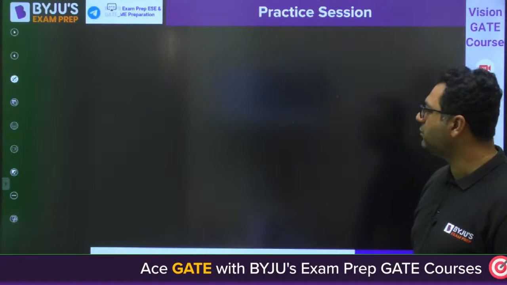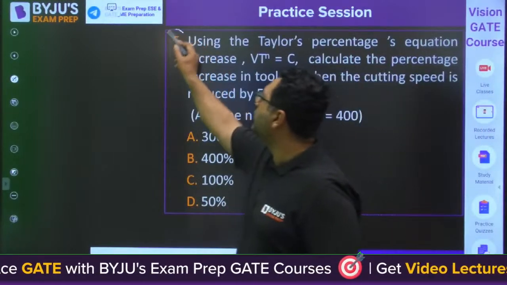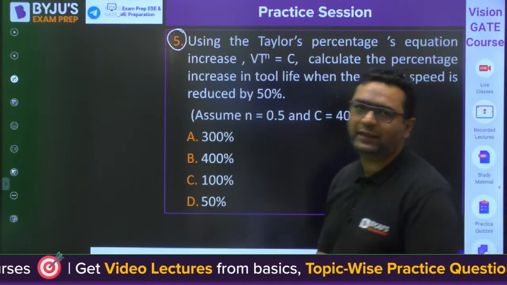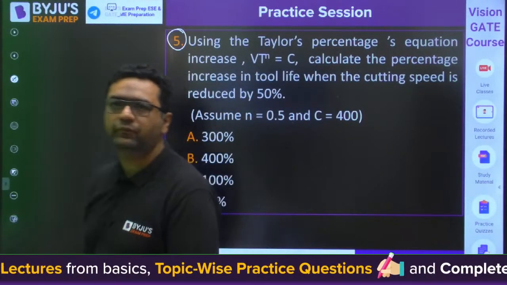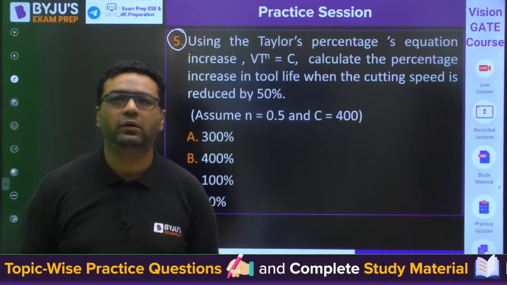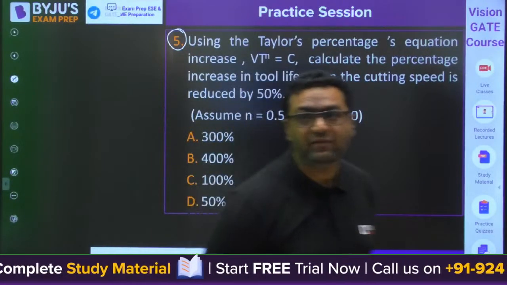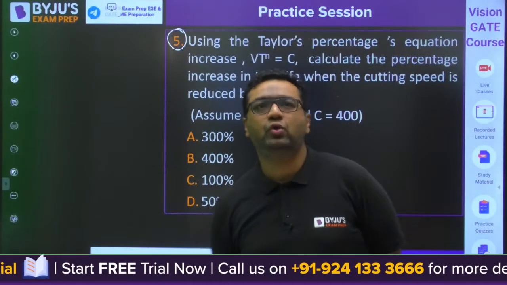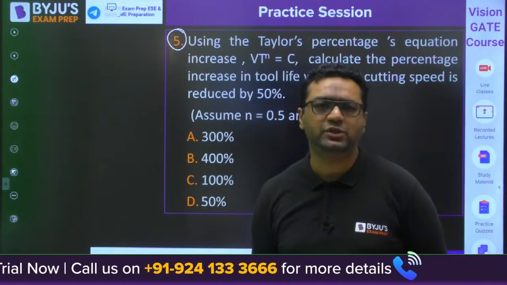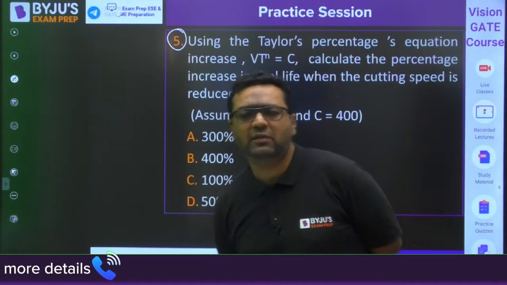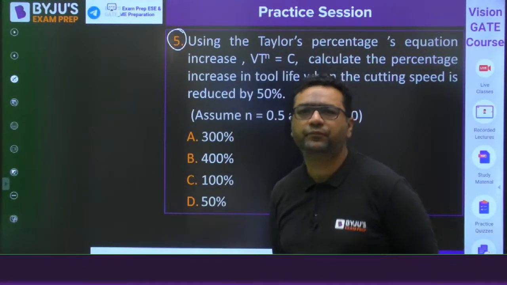Very good. Question number 5 is from the Taylor tool life equation. Abhishek, you can see question number 5 is going on. We are going to solve a total of 11, 12 questions, not more than that. So maybe till 1:15, 30 more minutes at the max.